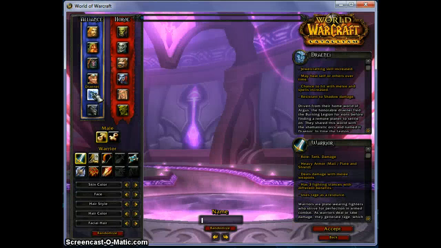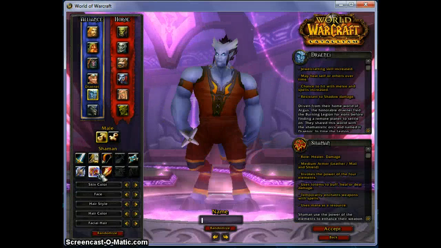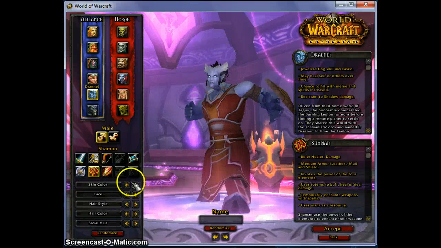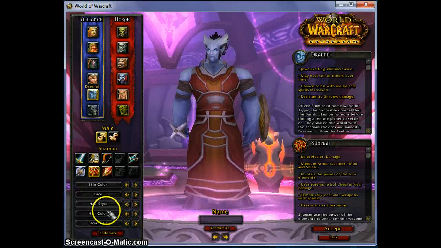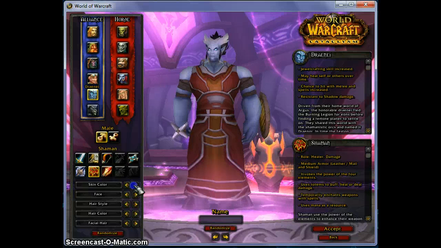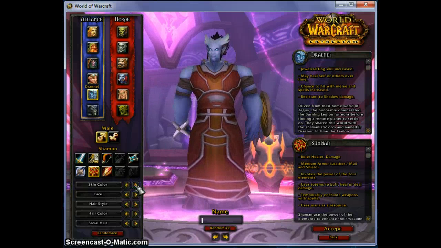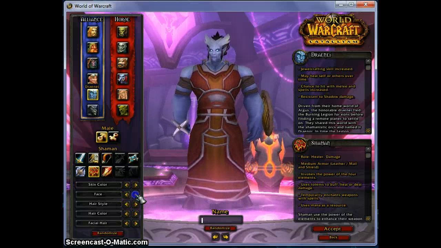Now, once I've chosen a race and I've chosen my class, I then need to customize my character. This is the character customization portion of the screen, so pay close attention to this. Here I can change my skin color, and Draenei pretty much are varying shades of blue. I can change my face, and I can change my hairstyles.